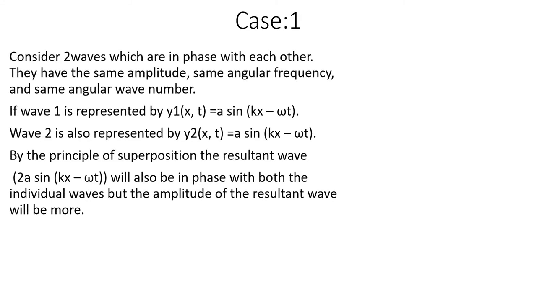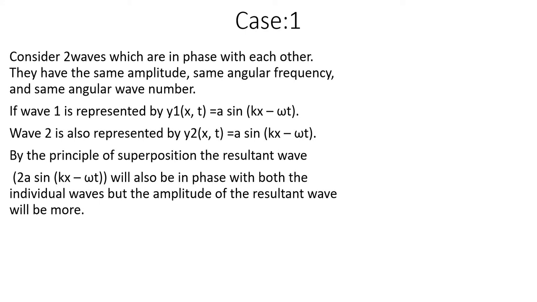In the first case we are considering two waves which are in phase with each other and have the same amplitude. Phase means the angle is the same. They have the same amplitude, same angular frequency, and same angular wave number. So the first wave we represent as a sin(kx minus omega t).